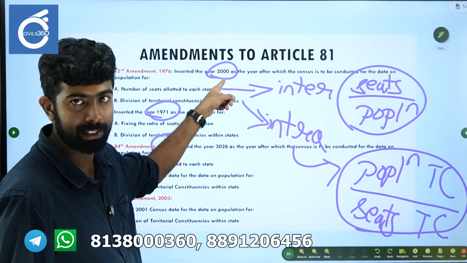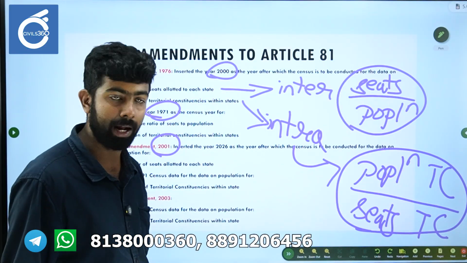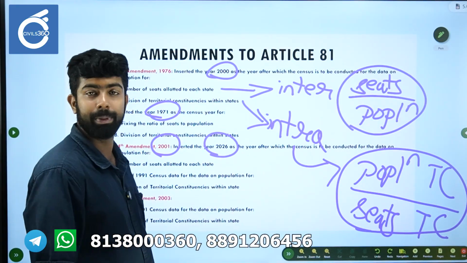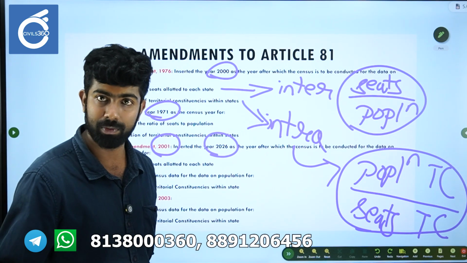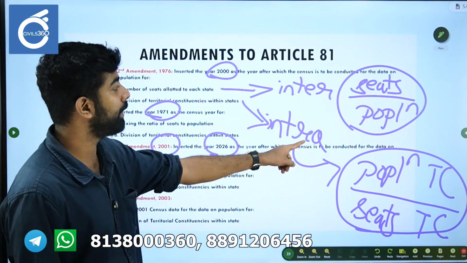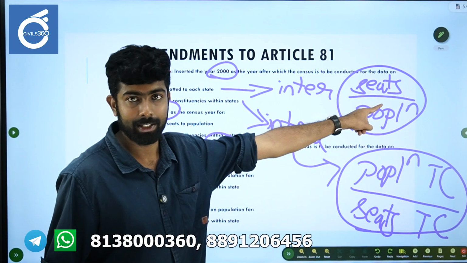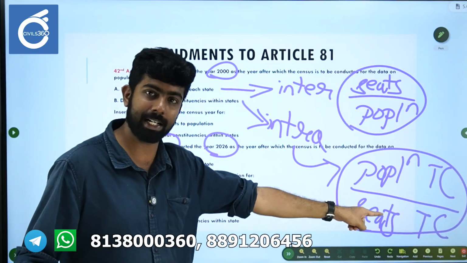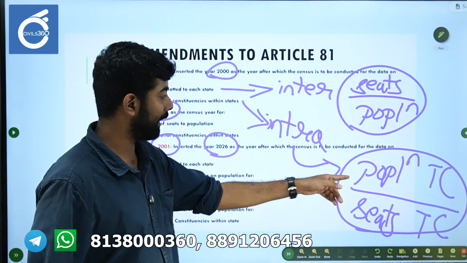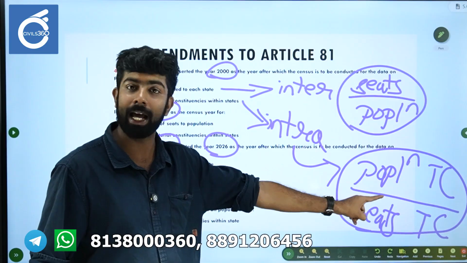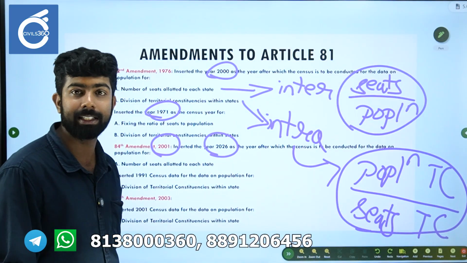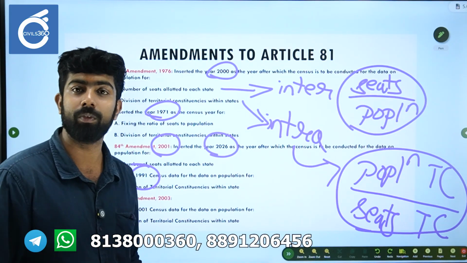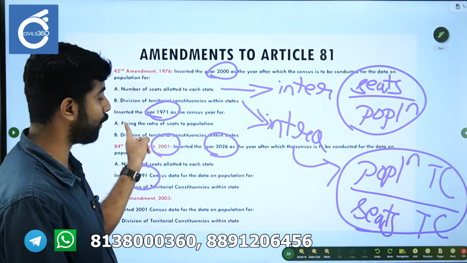So remember the 84th Amendment, the year 2001. After 2000 this deadline is over, so something needed to be done. The 84th Amendment of 2001 said that 2026 will be the year after which a census will be conducted and that data will be used for calculating the interstate parity. But for ensuring intrastate parity within the state, the latest census data can be used, and which was the latest census? 1991. This was what the 84th Amendment did.